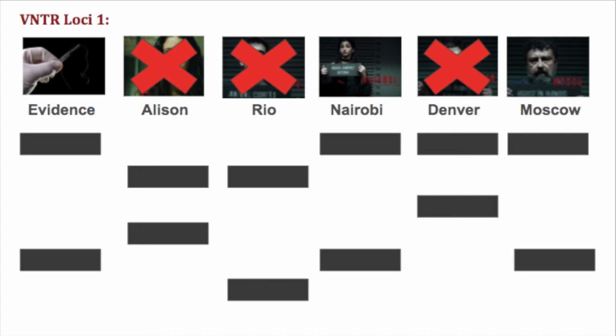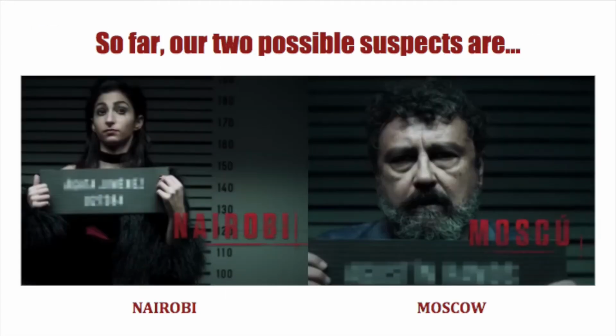We can also see that since Moscow is Denver's father, they share one of the same alleles, and Denver's other allele he gets from his mother. After taking a look at the first loci, we can conclude that our 2 suspects are narrowed down to Moscow or Nairobi. Let's take a look at loci 2.